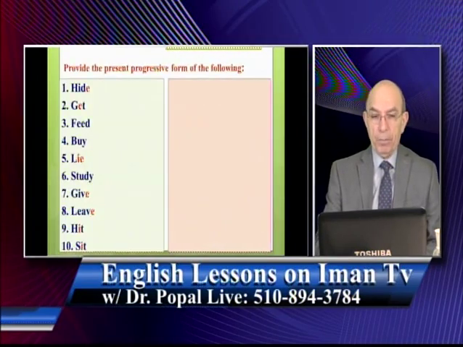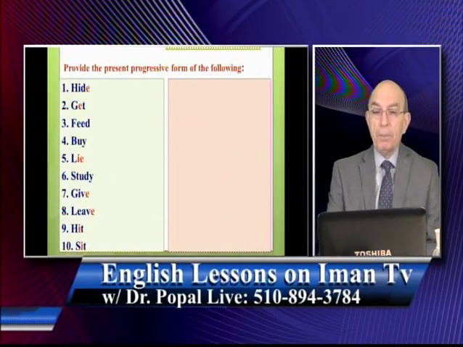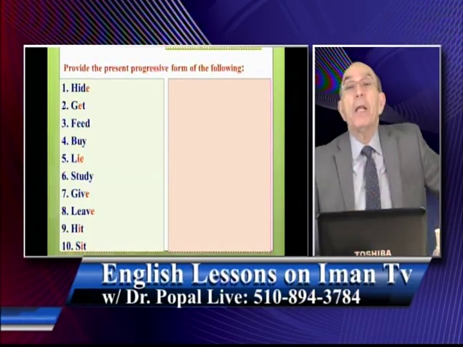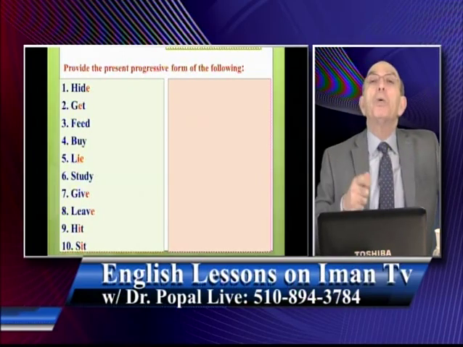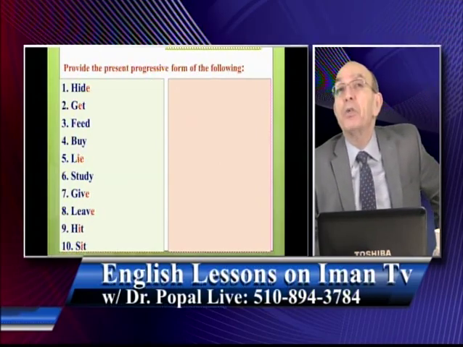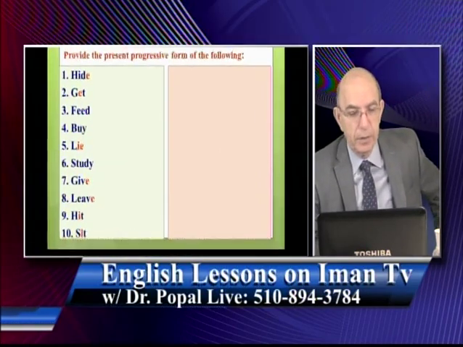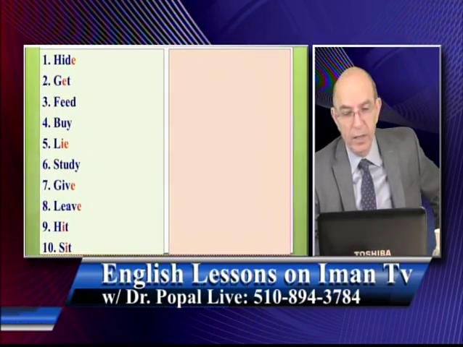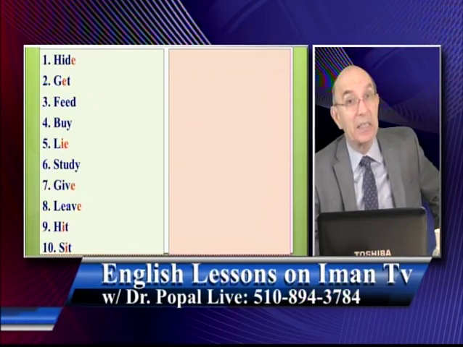Now, grammar review. So what I have here, provide the present progressive form of the following verbs. So there are some rules of how to make present progressive forms. Remember, present progressive form is that form that you put the ing with the verb. So here are the verbs. So please repeat after me together. Hide, get, feed, buy, lie, study, give, leave, hit, and sit.